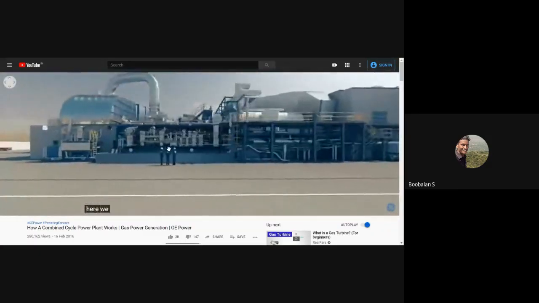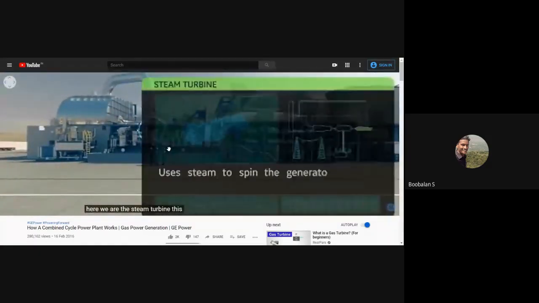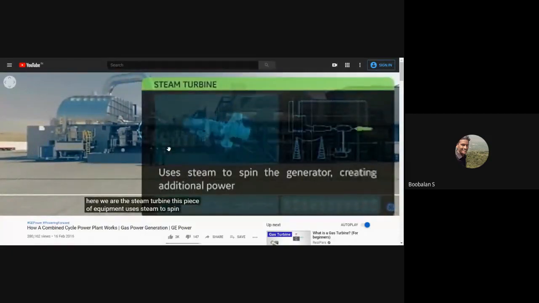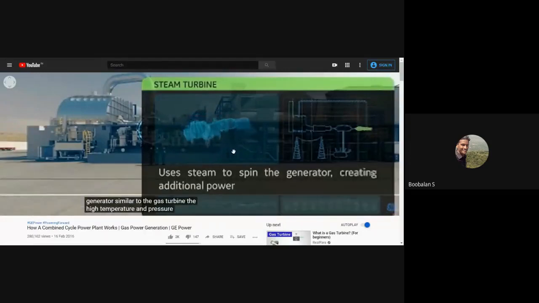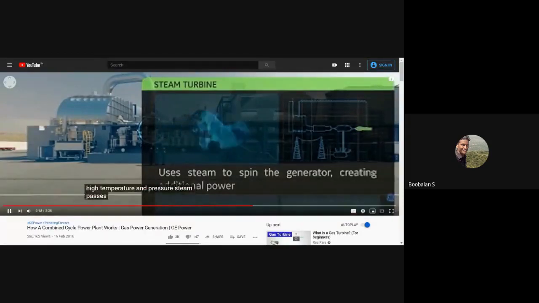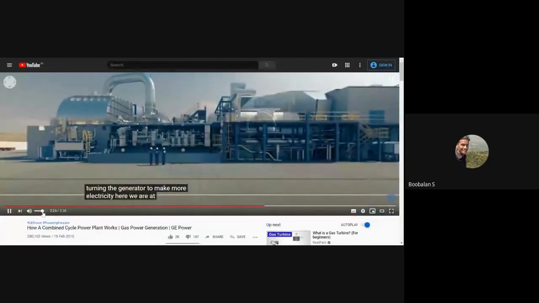Here we are, the steam turbine. This piece of equipment uses steam to spin the generator. Similar to the gas turbine, the high temperature and pressure steam passes through the steam turbine blades, turning the generator to make more electricity.